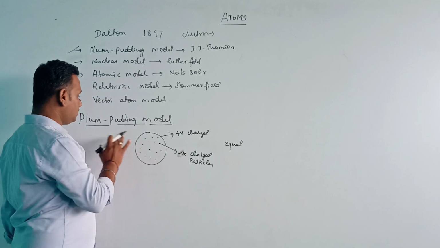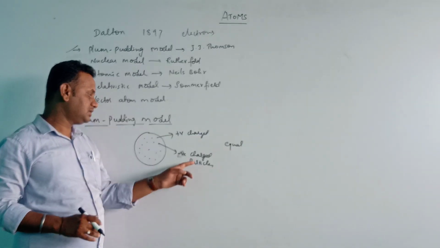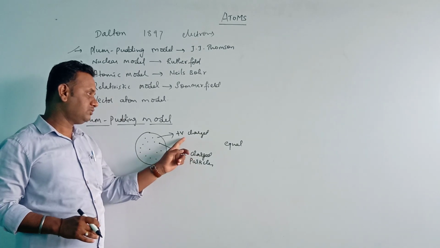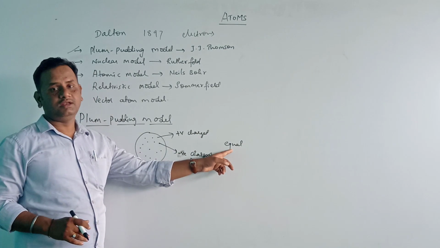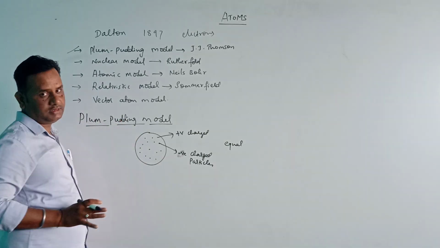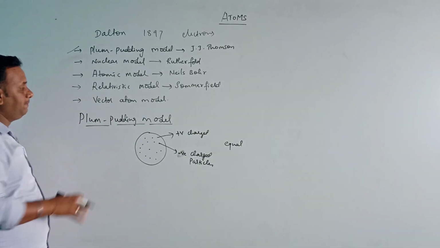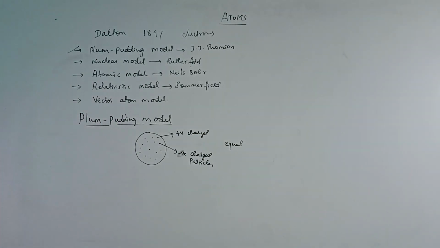That is what J.J. Thomson proposed. These negatively charged particles and positively charged particles are equal in numbers, so we can say that the atom is electrically neutral. So this is the plum pudding model.